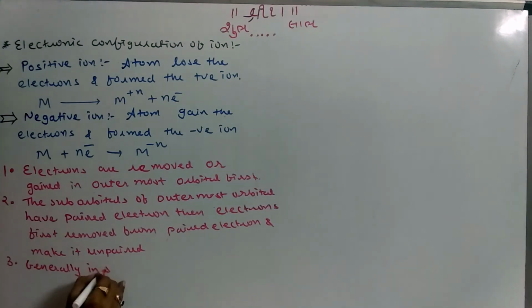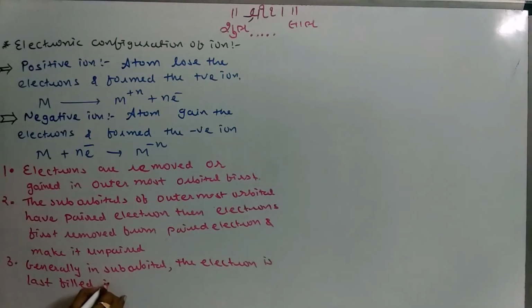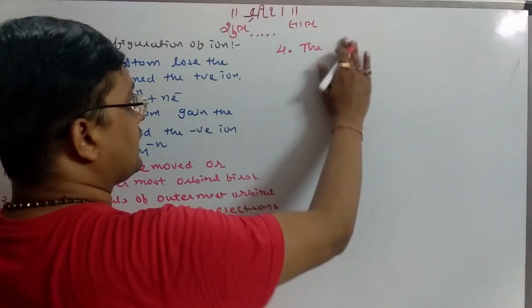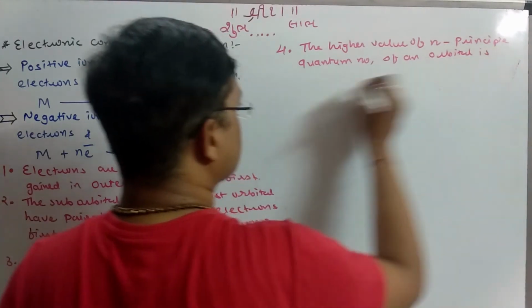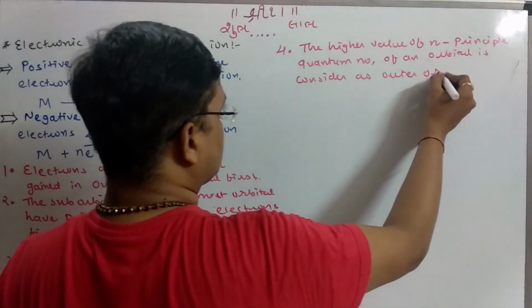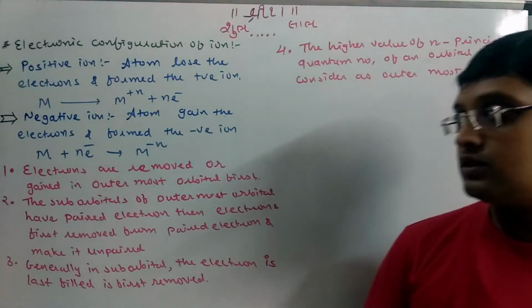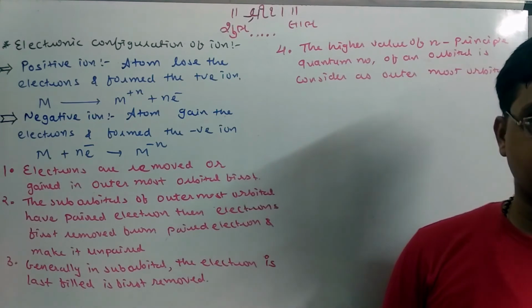Generally, in a suborbital, the electron that is last filled is first removed. The higher value of n of an orbital is considered the outer orbital. So keep these things in mind so you can easily write the configuration of the ion.